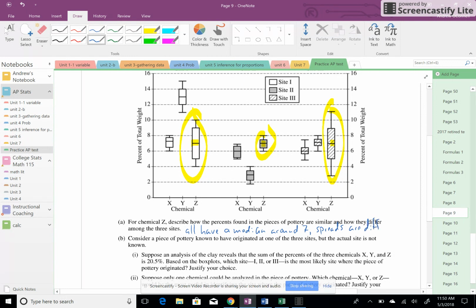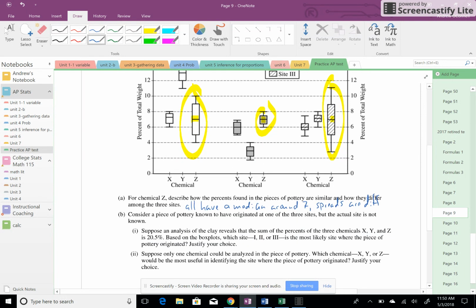I'm going to abbreviate because I'm running out of room. The AP will actually give you room to write, which is nice. The spreads are different with Site 2 least spread and Site 3 most spread out.